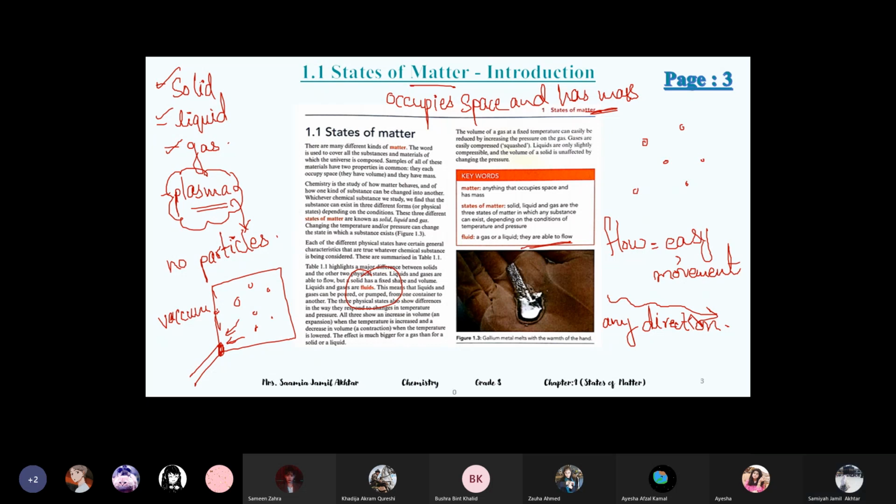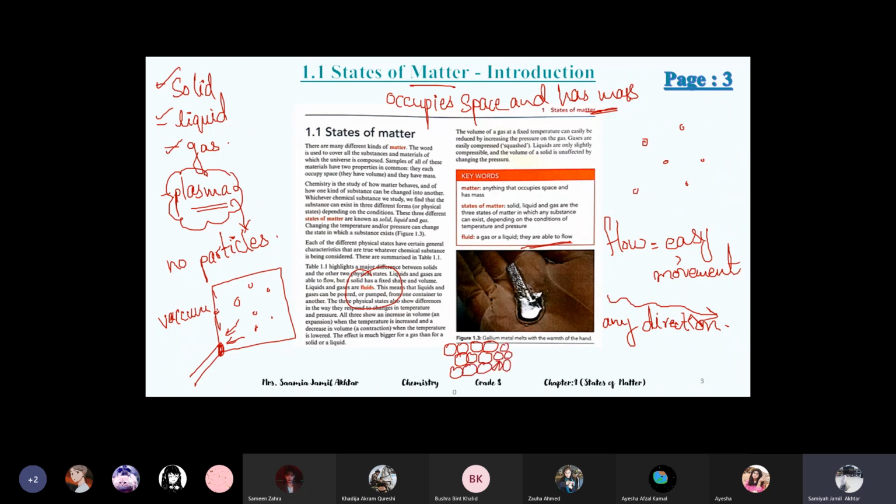So why can solids not flow? Because the particles are tightly packed together. They have strong attractive forces, so the solid structure is like this, a tightly packed structure.